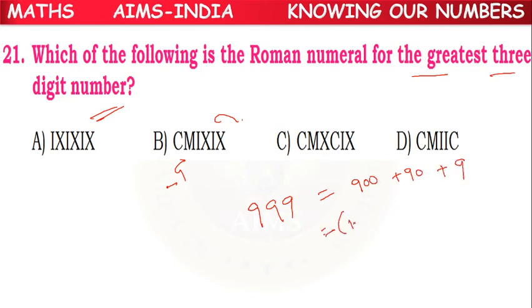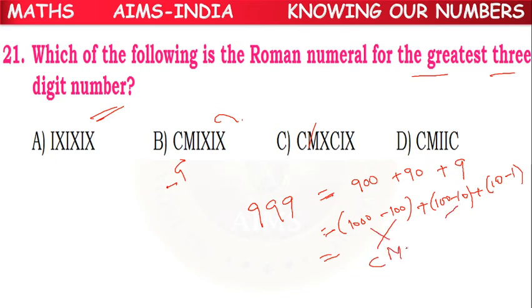Again 900 can be written as 1000 minus 100. 90 can be written as 100 minus 10. 9 can be written as 10 minus 1. So 100 means C. 1000 means M, CM.